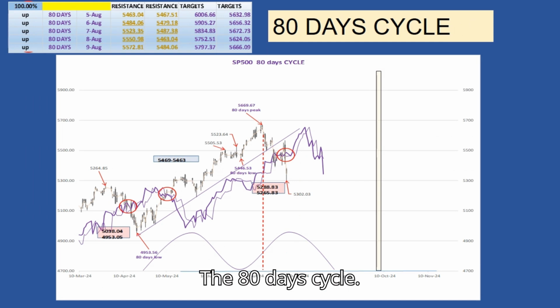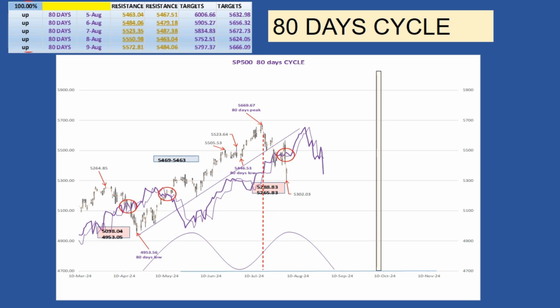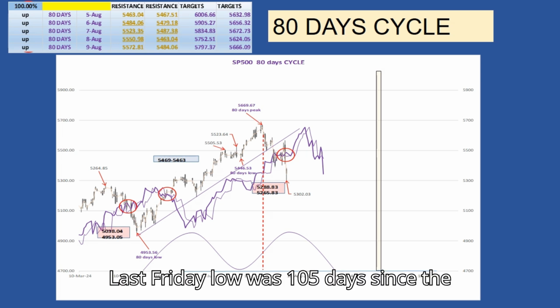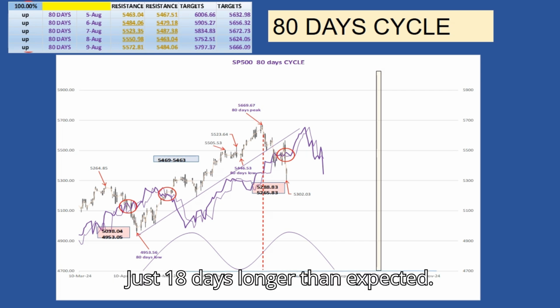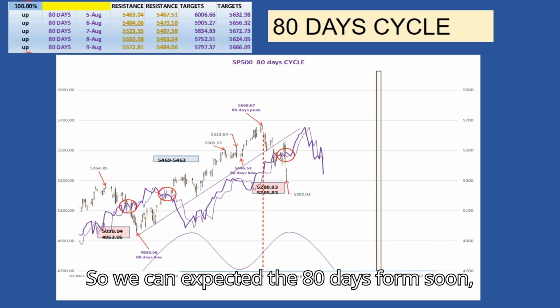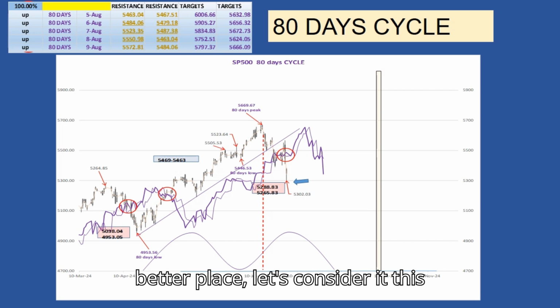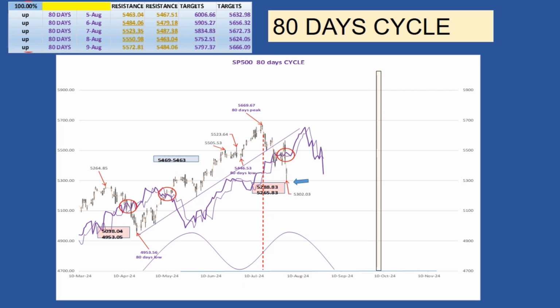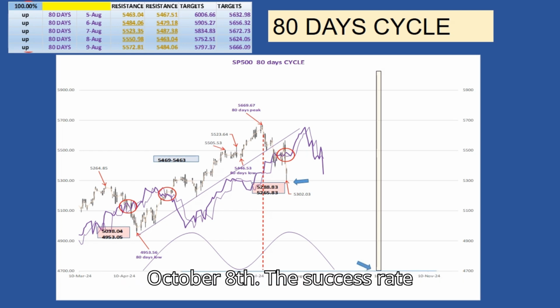The 80-day cycle. Lately the 80-day cycle length has averaged 87 days. Last Friday's low was 105 days since the last 80-day cycle low on April 19th, just 18 days longer than expected. So we can expect the 80-day cycle to form soon, or it even formed on last Friday's low. Until we have a better picture, let's consider this scenario as the principal analysis. The next 80-day cycle low is expected on October 8th. The success rate is 100%.